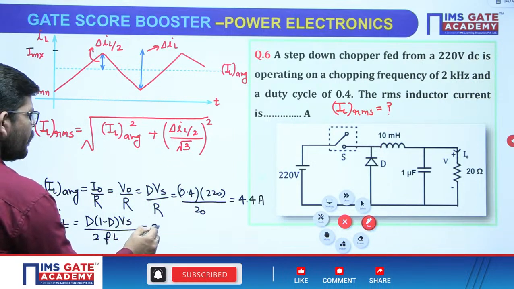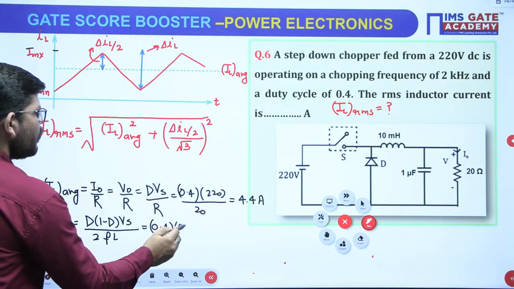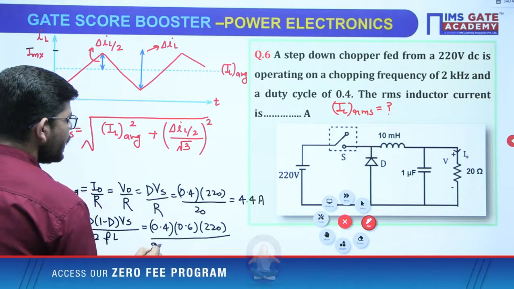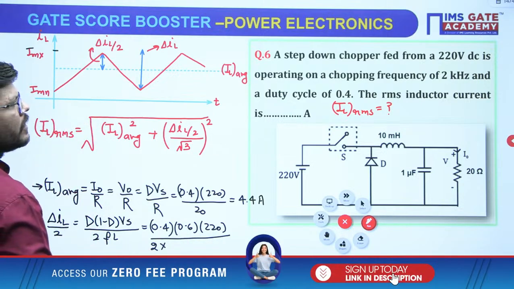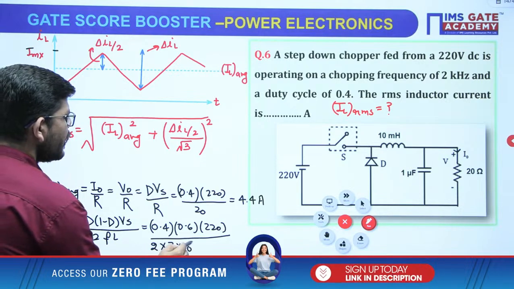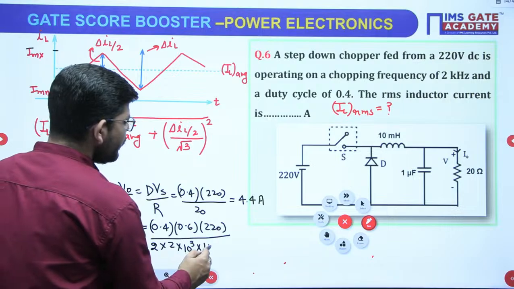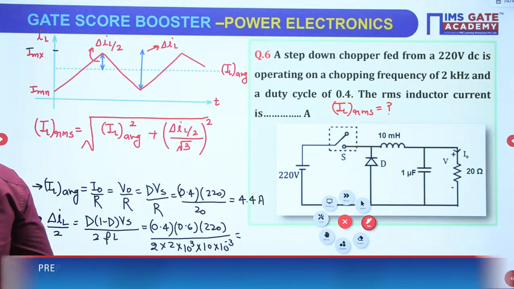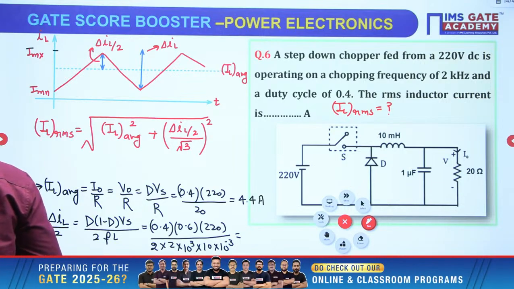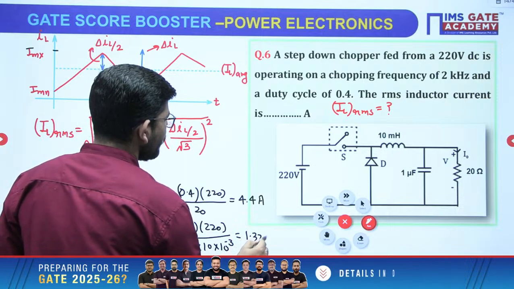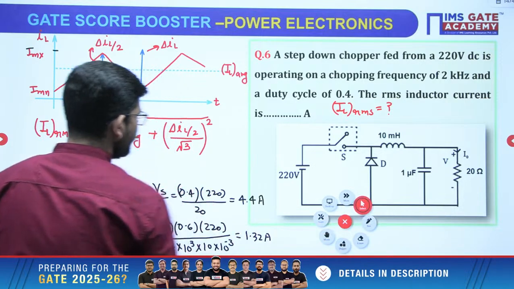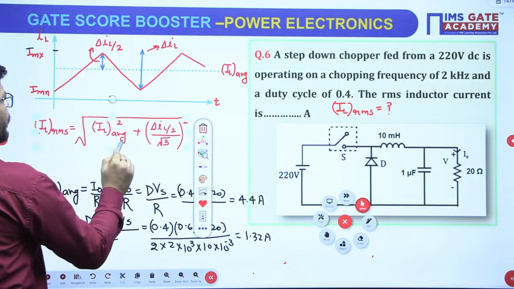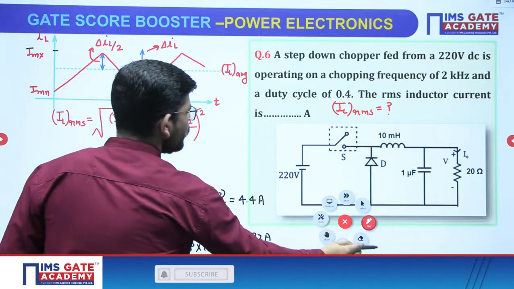D is 0.4, 1 minus D is 0.6, Vs is 220, divided by 2 times the frequency of 2 kilohertz and the inductor value of 10 millihenry. When you solve it, you will get delta IL by 2 as 1.32. Just see, we have used the formulas of individual currents and calculated their values. Now just put them here.